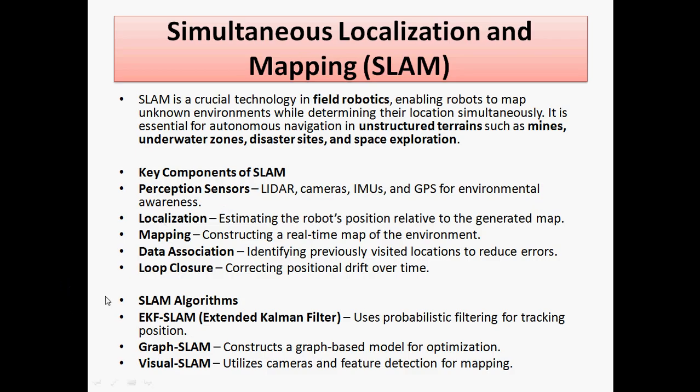And then next is about SLAM algorithms. Here we are using different algorithms for tracking positions. The Extended Kalman filter, or Kalman filters, are used for probabilistic filtering for tracking positions. Graph SLAM considers a graph-based model for optimization. Visual SLAM is utilized with cameras and feature detection for mapping. So these are the different algorithms, and then we can determine the locations simultaneously in unknown areas. So this is the possibility created by SLAM.